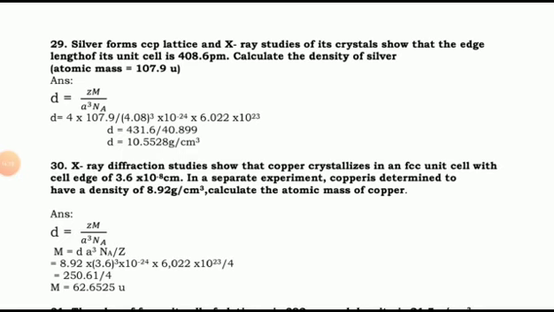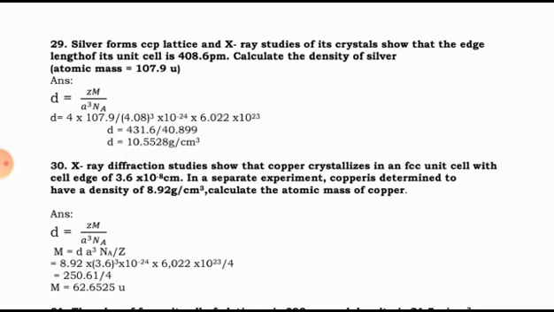Now we are going to solve some numerical problems on density. We know the density formula, that is D equals Z into M upon a cube into Avogadro number, where Z is the number of particles present in a particular crystal lattice, M is atomic mass, a is edge length, and N is Avogadro number. So let us try to solve the problems one by one.